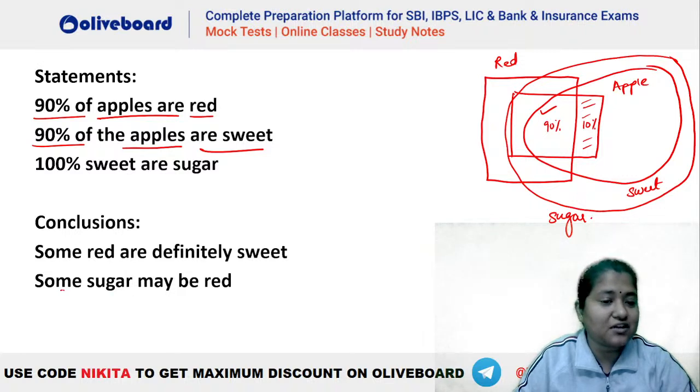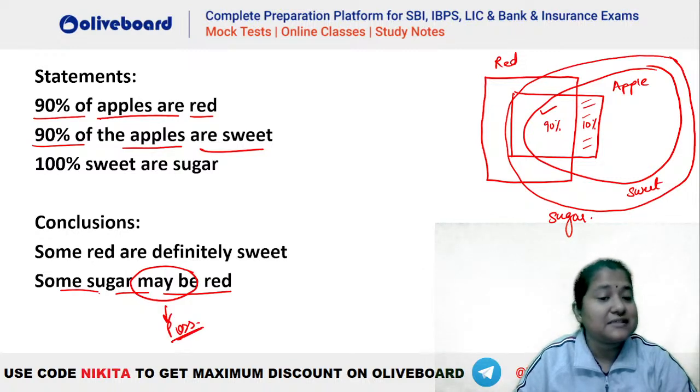Now the second conclusion said some sugar may be red. Maybe is a possibility word, right? है ना? Maybe क्या है? Possibility show कर रहा है. Some sugar are red would have been true here. You can see there is a definite interaction of sugar and red. यहाँ पर तो definite interaction है sugar and red का. So if some sugar are red, that would have been the conclusion. It would have been definitely true. But because this is given as a possibility, that is why this is false.